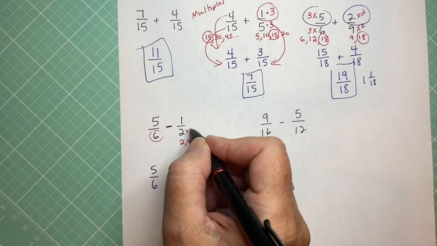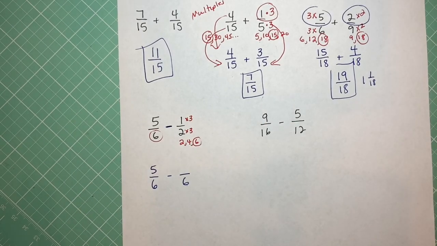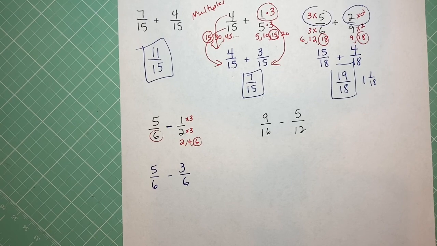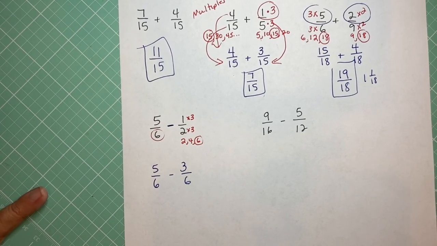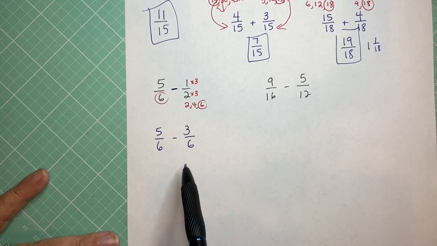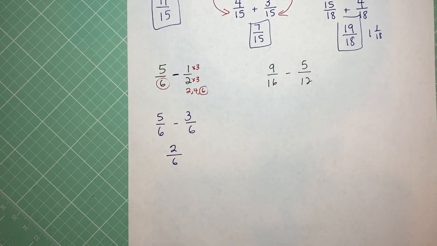So I multiplied the bottom by 3. I have to multiply the top by 3. So I'm going to say 1 times 3 is 3. Again, what's in red is really what you're thinking in your head. You don't really have to show that. And now we have 5/6 minus 3/6 is 2/6.